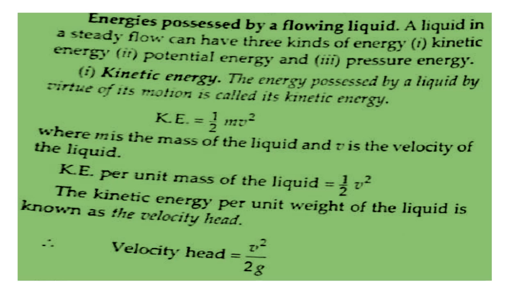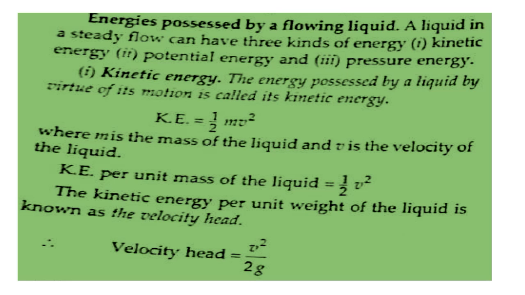Energies possessed by a flowing liquid. A liquid in steady flow can have three types of energies. First one, kinetic energy. You know that kinetic energy is possessed by virtue of its motion. Formula, half mv square, where m is the mass of the liquid and v is the velocity of the liquid.